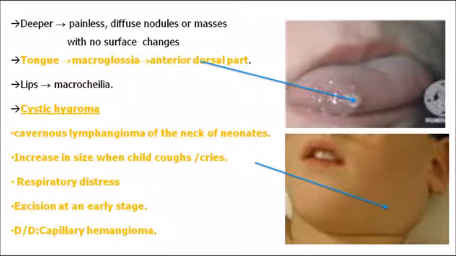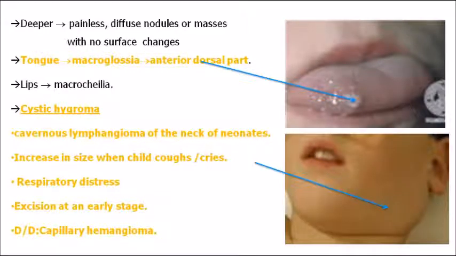So the main classical differential diagnosis is capillary hemangioma in case of cystic hygroma. So remember these points, very very important. In case of a lymphangioma, the basic site is the tongue, and just remember the first picture. Mainly it is seen in the anterior dorsal part of the tongue as a whitish lesion.